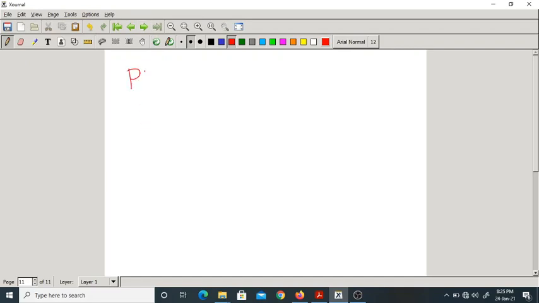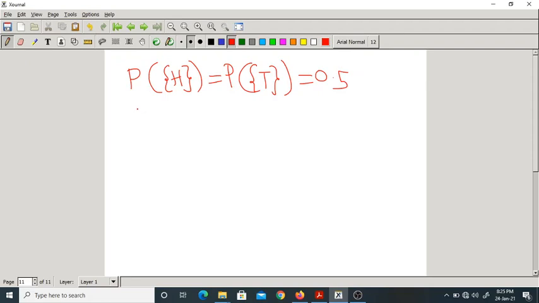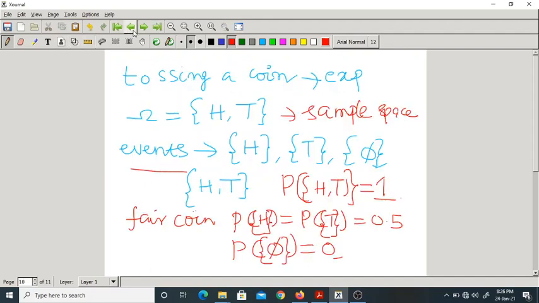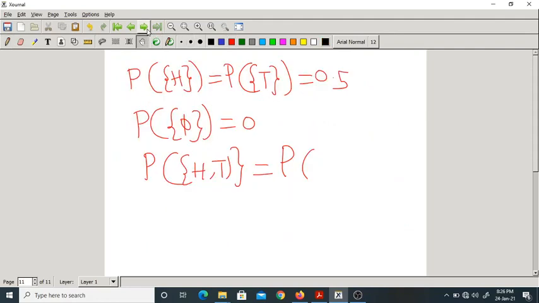You can also further write this as, let me write it properly here. The probability of the first event, getting head, equals the probability of getting tail. Both are the same, that is 0.5. And the probability of the null set is anyway 0 because it has no elements inside it. Finally, what is the probability of head and tail? Before that, what is this head and tail? Omega. So simply I can say that is omega.